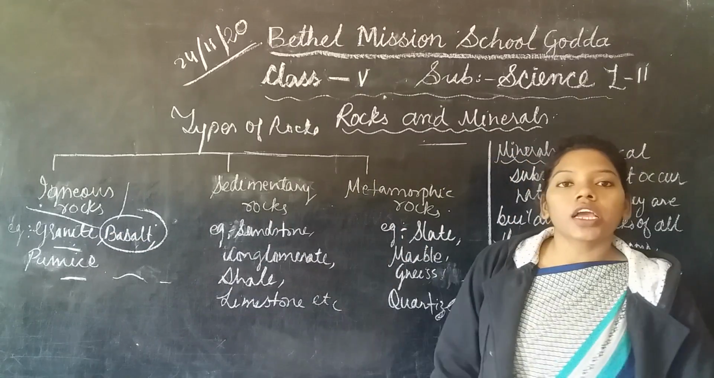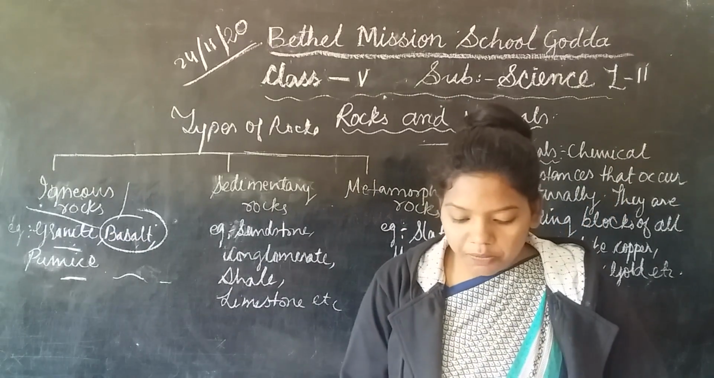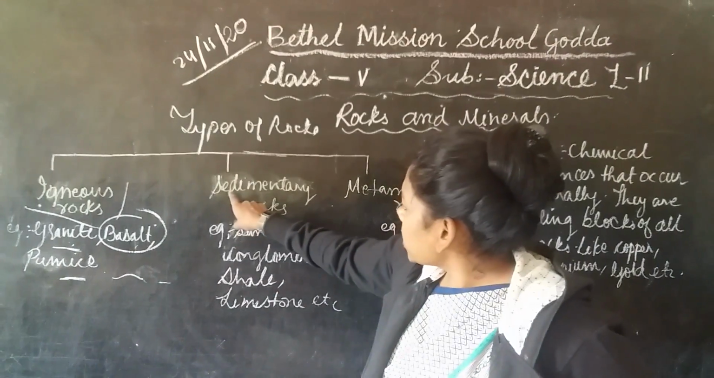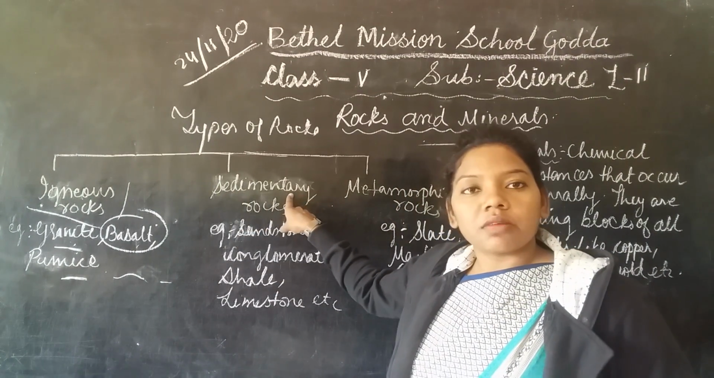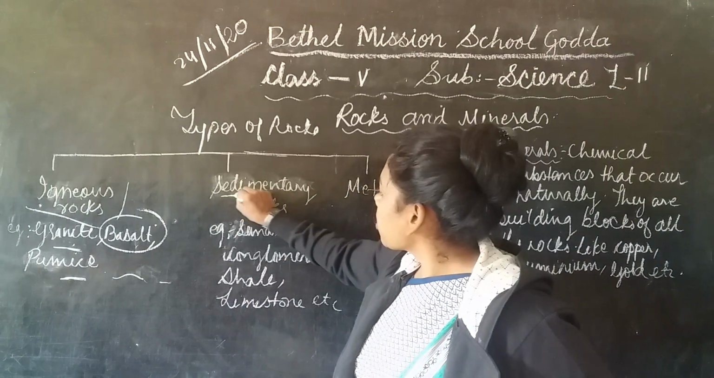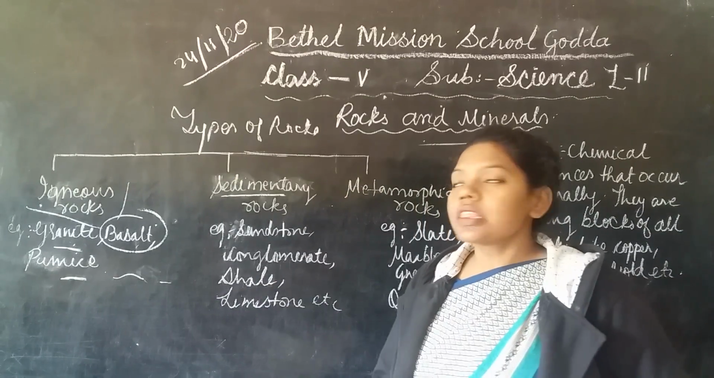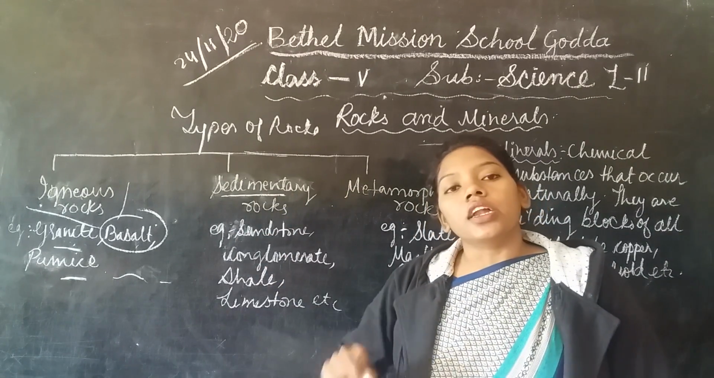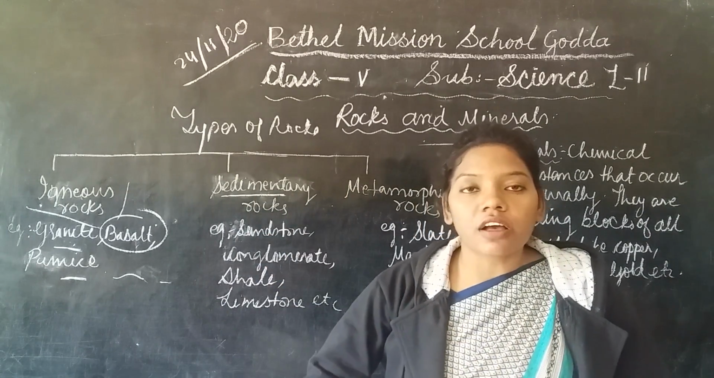Next we are going to talk about sedimentary rocks. The word sedimentary comes from sediments, that means the sediments which are deposited on the surface of the earth crust.